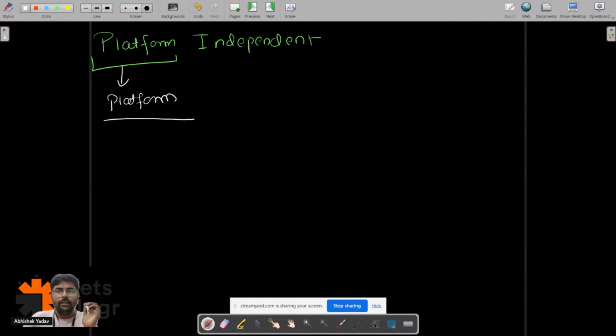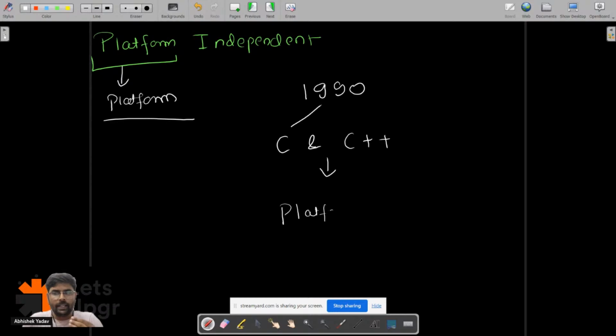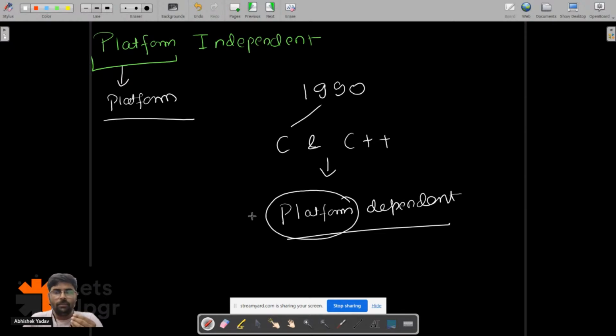So here we are saying that in the 1990s, when Java originated, C and C++ were already in the market. C and C++ lack the feature of platform independence. They are platform dependent languages. So what is the meaning of platform dependent, and what is this platform? You have the system, right?